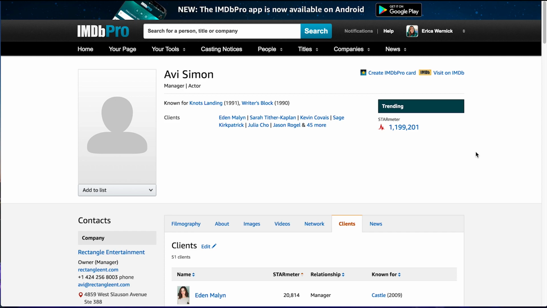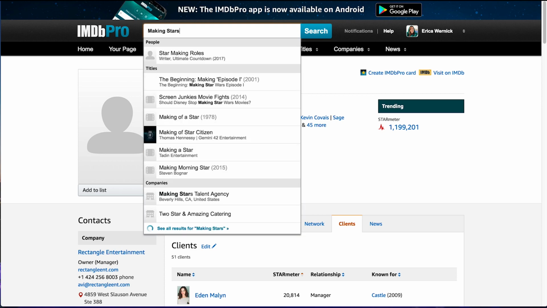So in order to get more, instead of having to look up every show, you can find lists of agents. I believe that Backstage has one. I should be able to link to one below that I think some of my clients were using. It's just a massive list. I think Samuel French might also have a list of reps. I can't remember. But you can Google it and just find a list of agents in Los Angeles, and you'll find a massive list. And then you can look them up. So let's say I'm going to look up one of the agencies I know off the top of my head.